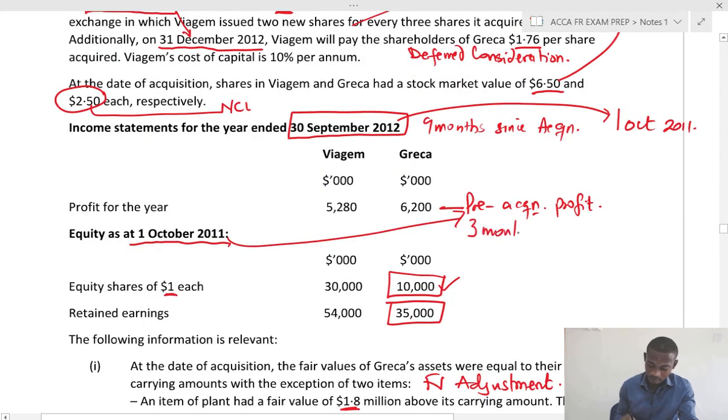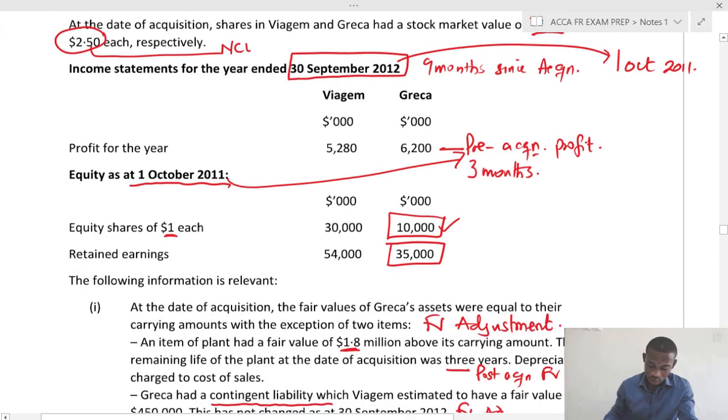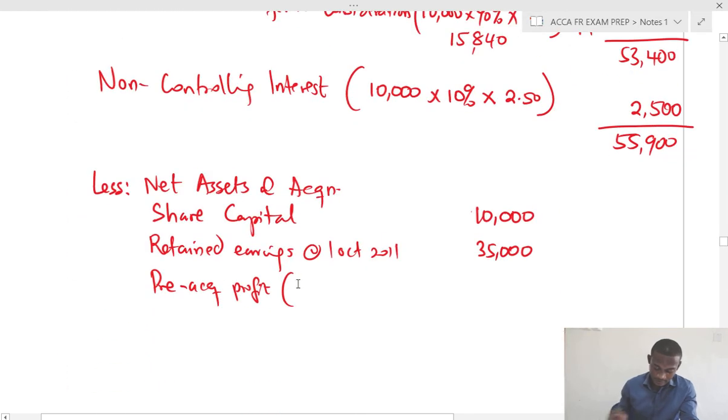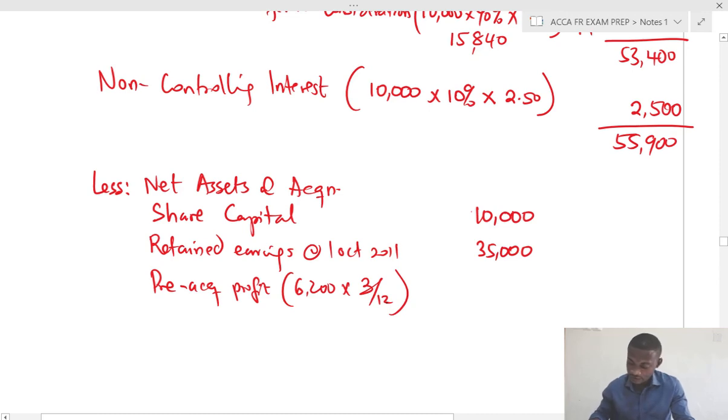So we need 3 months of the current year profit of Greeka. That will be pre-acquisition profit. So 6,200. So let's take that. 6,200 times 3/12. That will give us the pre-acquisition. So 6,200 times 3 divided by 12. That is 1550. So these together will give us the total retained earnings at the date of acquisition.